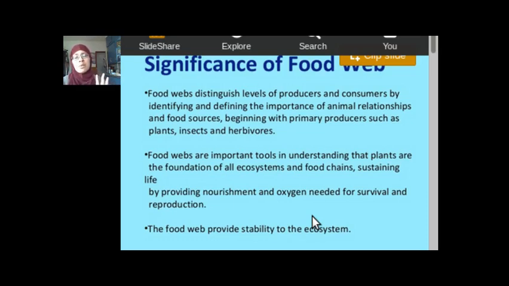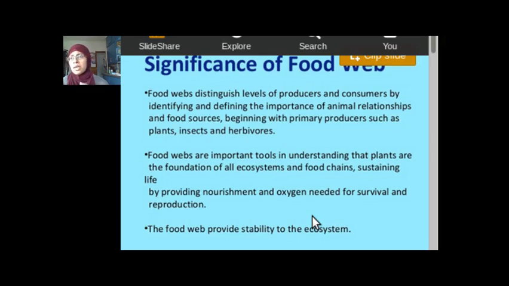We talked about decomposers. Decomposers break down dead stuff and return the nutrients back to the soil. We talked about food chains, and food webs, which are several food chains connected together.